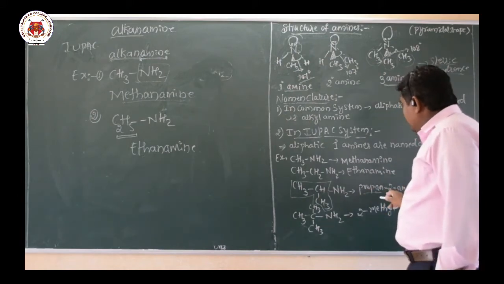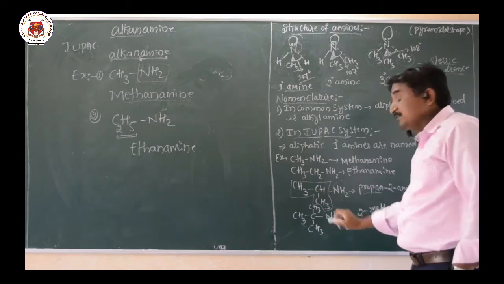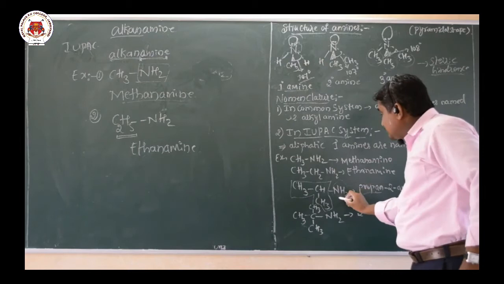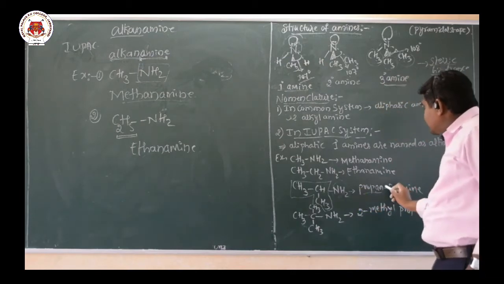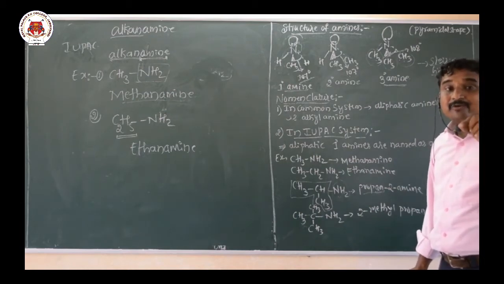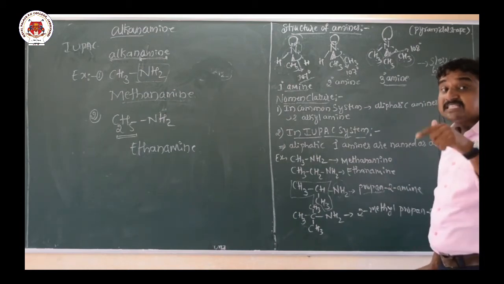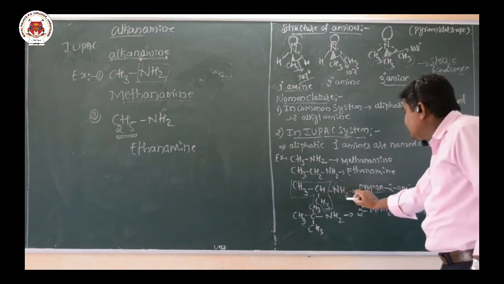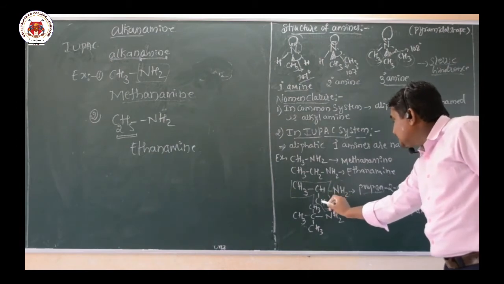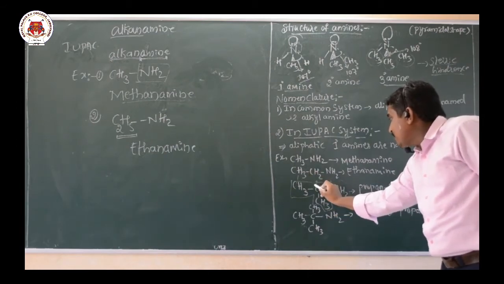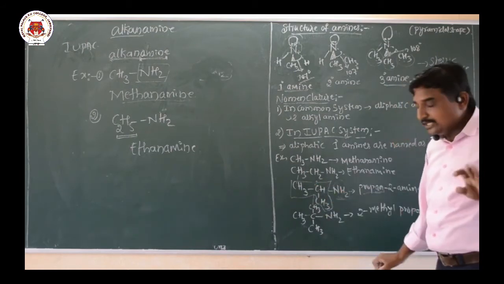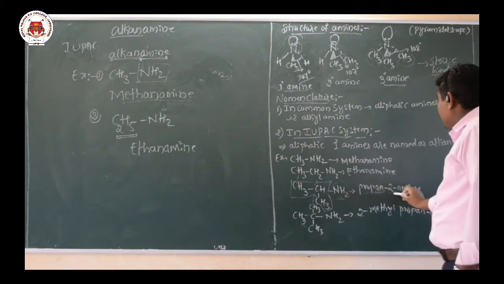Here also, due to the presence of a functional group, a secondary suffix, I mean NH2, that is a secondary suffix. So due to the presence of the secondary suffix, we are going to replace the E letter. ANE is a primary suffix, so we replace the E letter by the secondary suffix. The secondary suffix is the functional group, that is amine. So hence the name is propan, at second position while numbering. You have to number this way or this way, this carbon will take second number only. Hence the name of the compound is propan-2-amine.